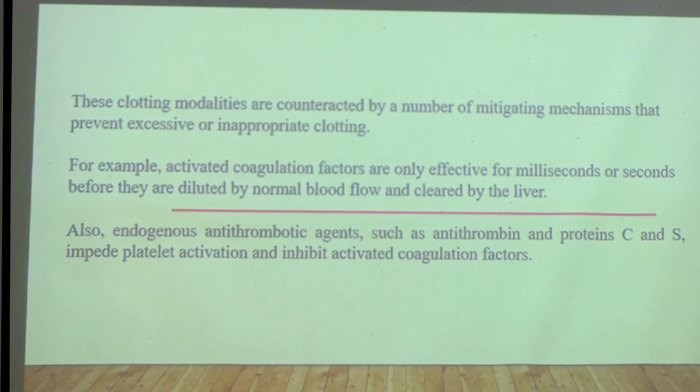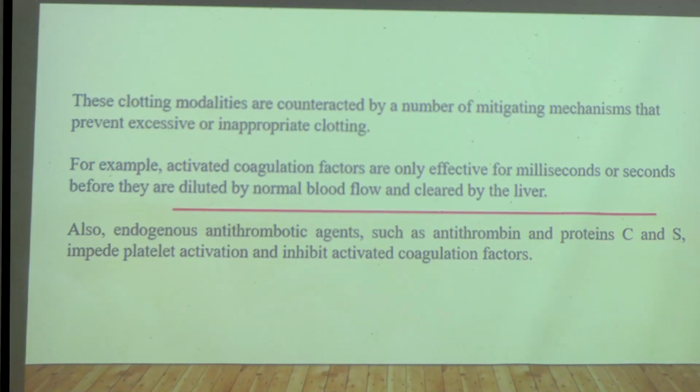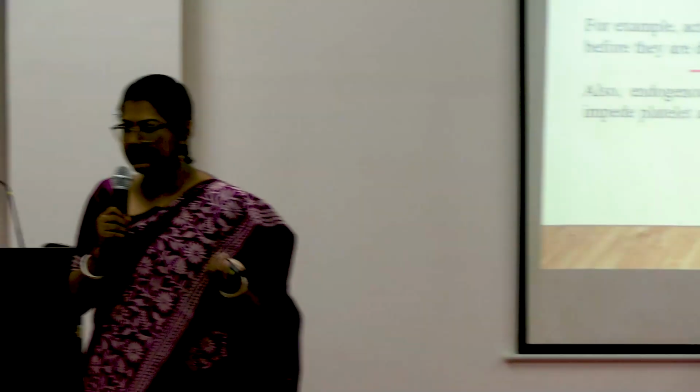Also, endogenous antithrombotic agents. You remember I told you protein C, protein S, then antithrombin. They are natural inhibitors of coagulation. Once any blood clot is formed, in a normal person, all these antithrombotic agents will get activated and they will help in lysis of the clot.